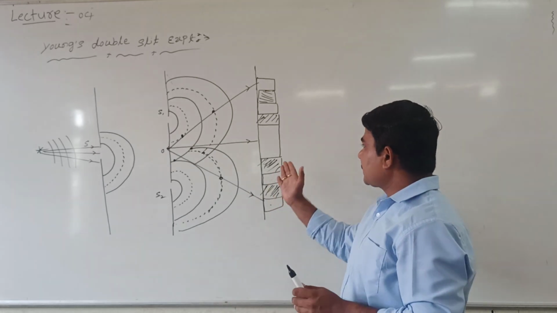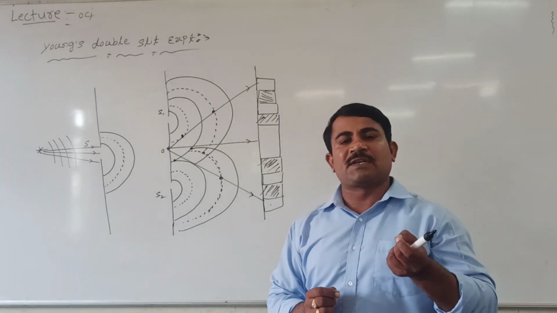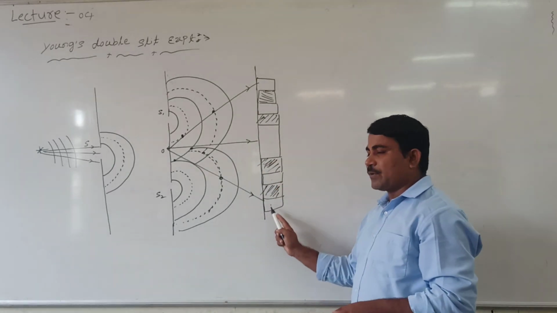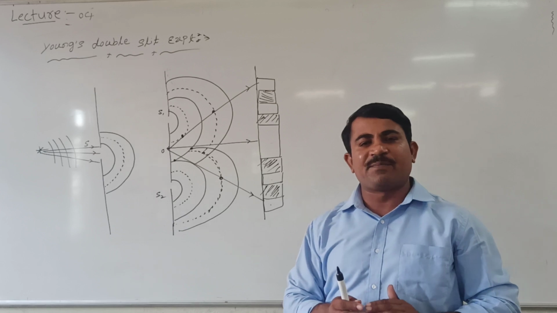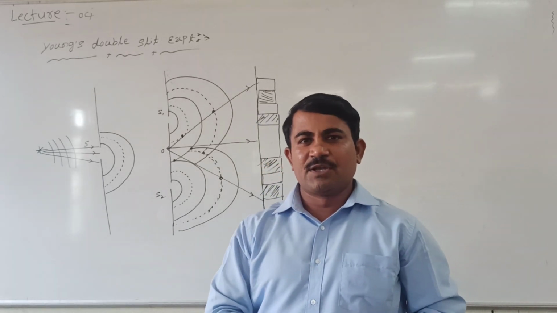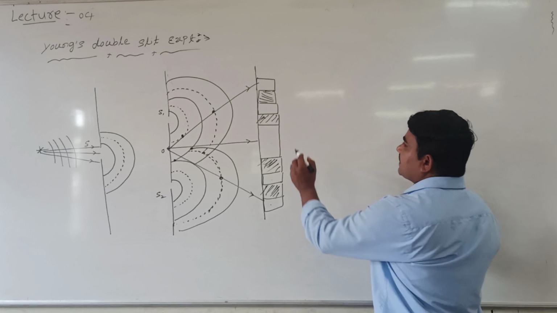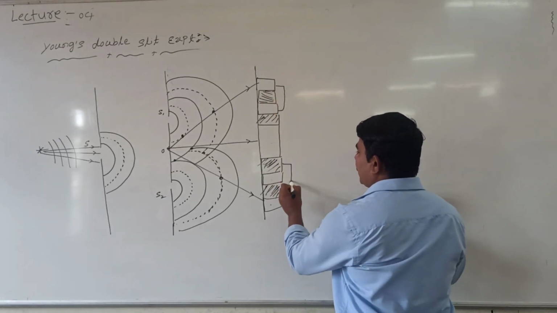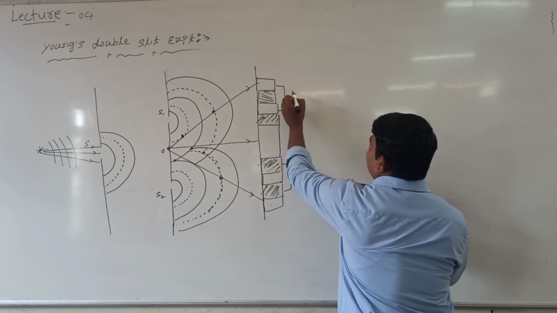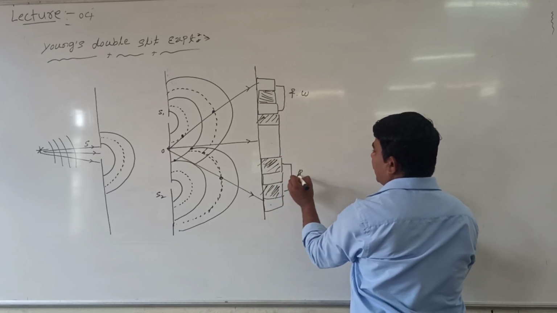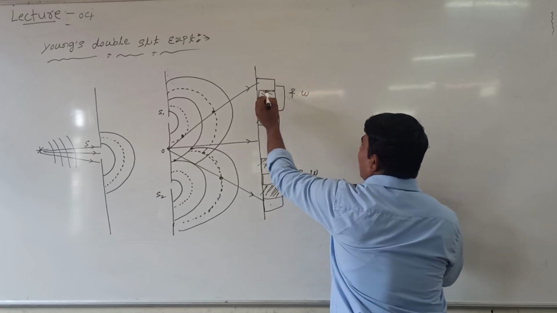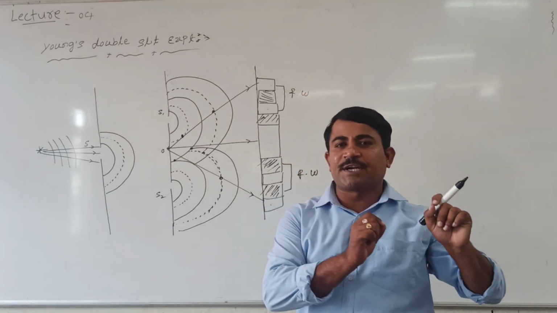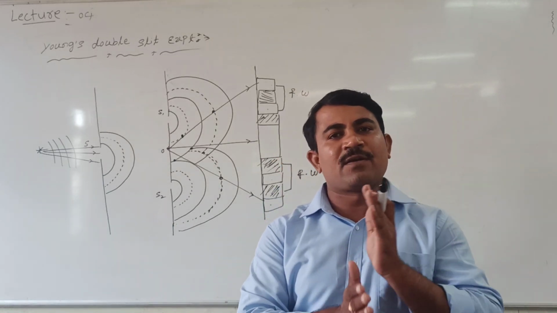See here, maximum intensity means wherever crest overlaps with crest or trough overlaps with trough, maximum intensity is possible. Wherever crest overlaps with trough, minimum intensity is possible. And look at me, the distance between any two bright bands or between any two dark bands, this we call fringe width. Fringe width means the distance between any two consecutive bright bands or dark bands.